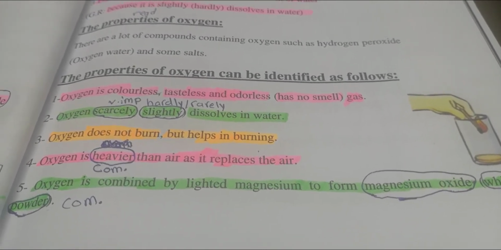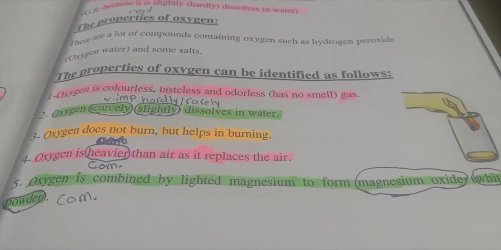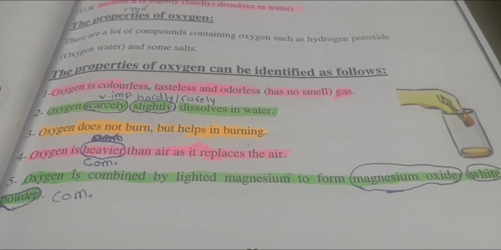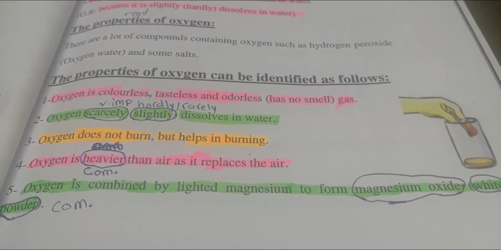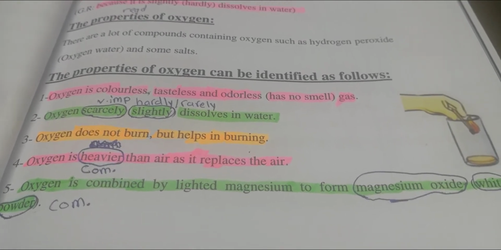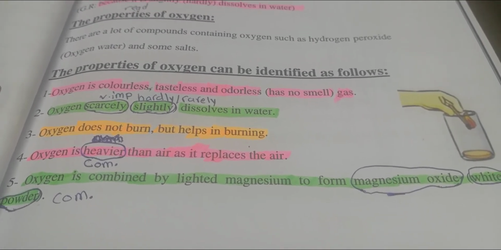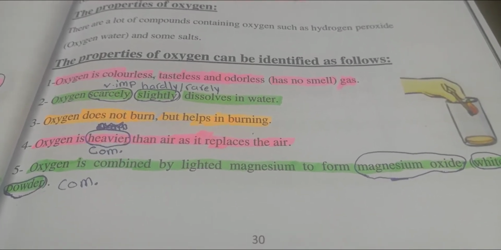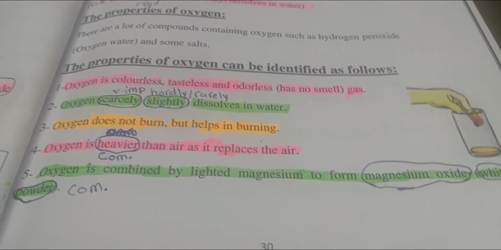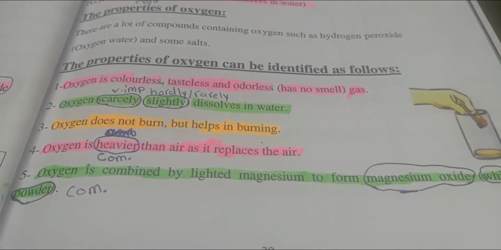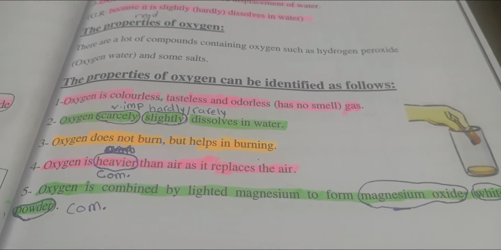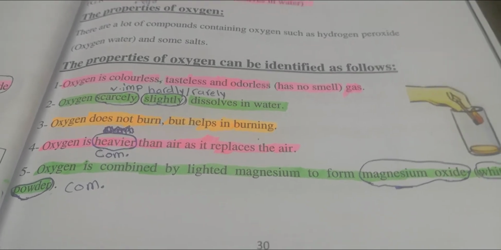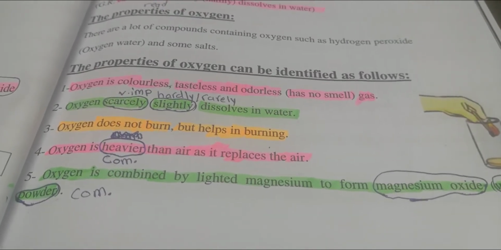Number three, oxygen gas doesn't burn. It never burns. It's surrounding us everywhere and it never burns, so it doesn't burn, but helps in burning. Any burning reaction happens whether inside our bodies like food burning or outside our bodies like lighting up a candle, match, burning piece of paper or coal. Any of these burning reactions keep on consuming available oxygen in the surrounding air.